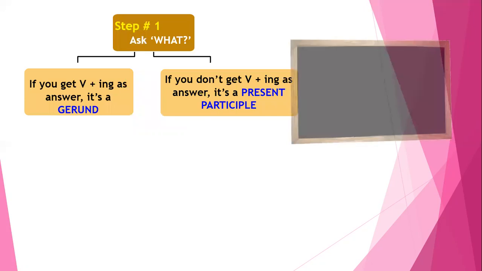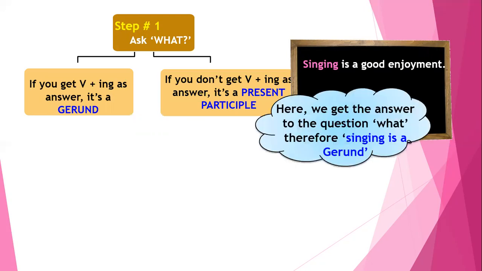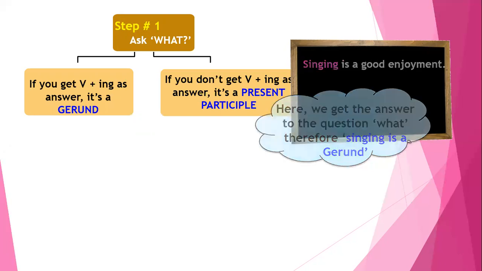If you don't get the word which is verb plus ing as an answer, we consider it as a present participle. For instance, in this sentence, singing is a good enjoyment. Singing is a gerund because here we get the answer to the question what. For example, what is a good enjoyment? And the answer is singing. Hence, in this manner, we get the answer singing for the question what. That's why we consider this word as a gerund.